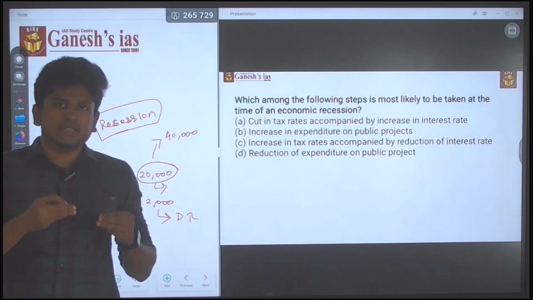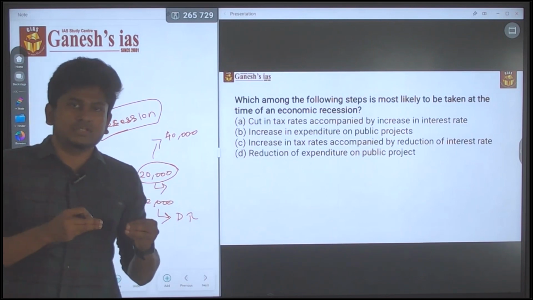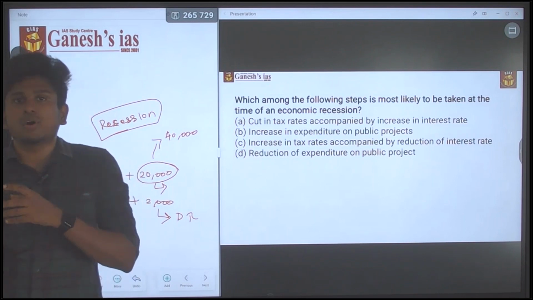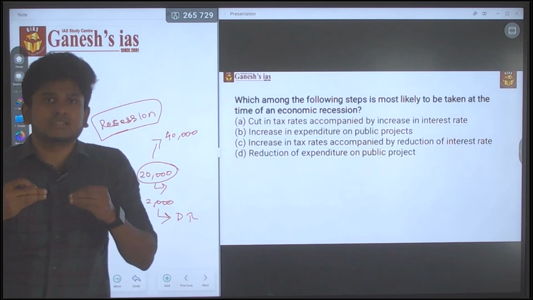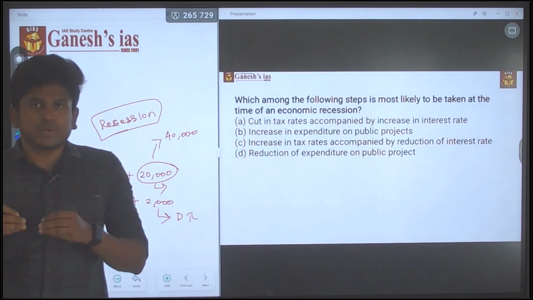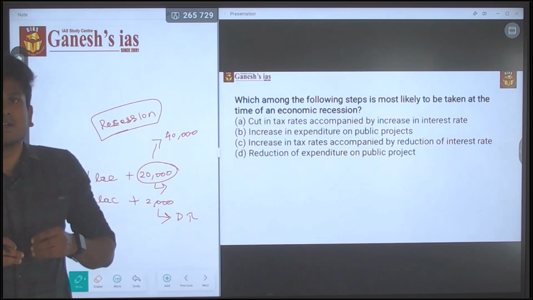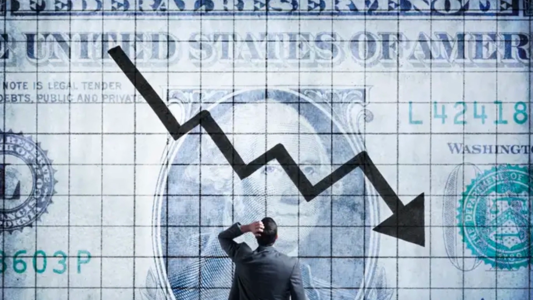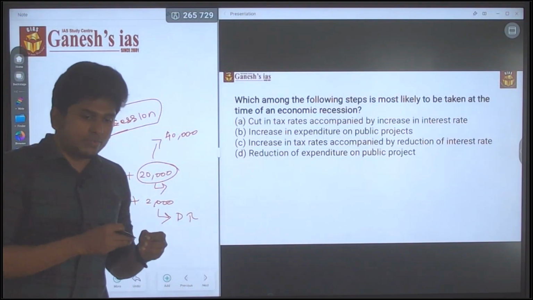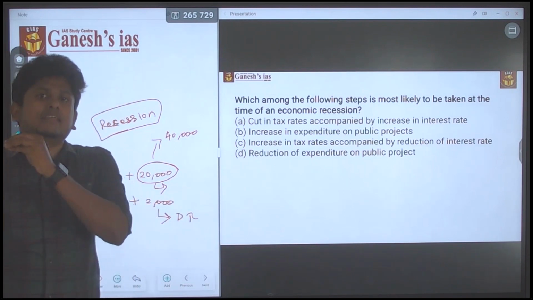So if there is an increase in public expenditure, that will result in the expenditure of people through their salary money. They will demand certain products in the market, so there is an increase in the demand for products. In such a way they can easily revive the economy from recession and push it into a healthy economy.